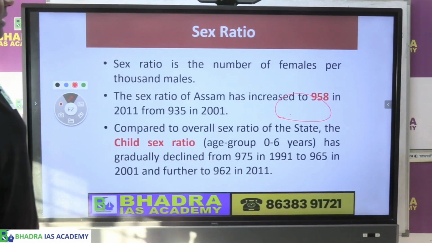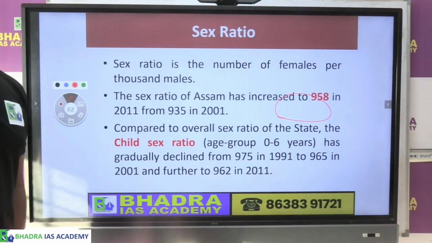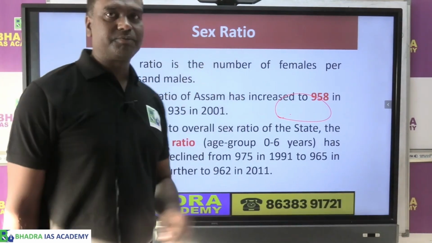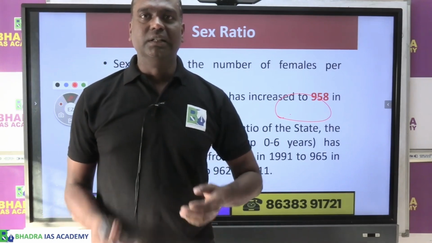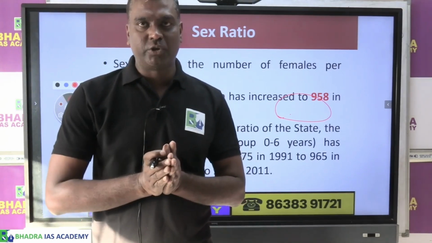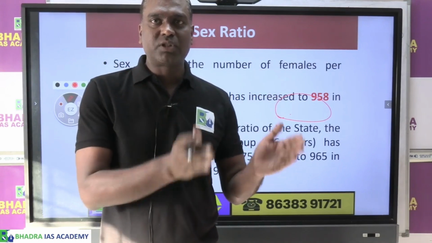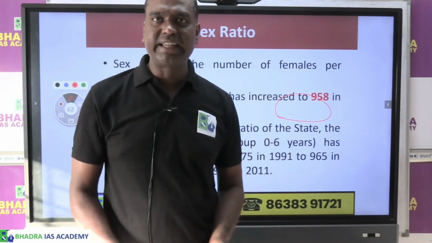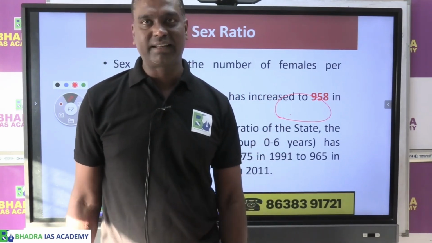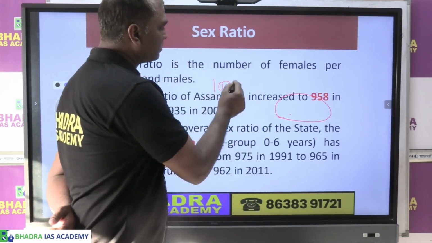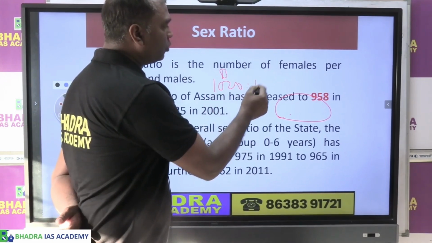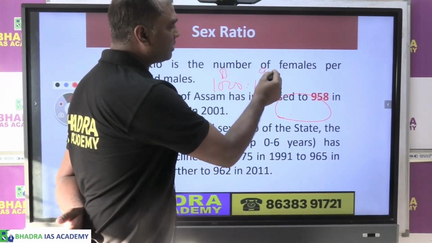The next important area that we have to discuss is what we call sex ratio. Now what is sex ratio? Sex ratio basically shows, if there are 1000 boys in a society, how many girls are there in that society. That means, with 1000 boys, do you have 1000 girls?